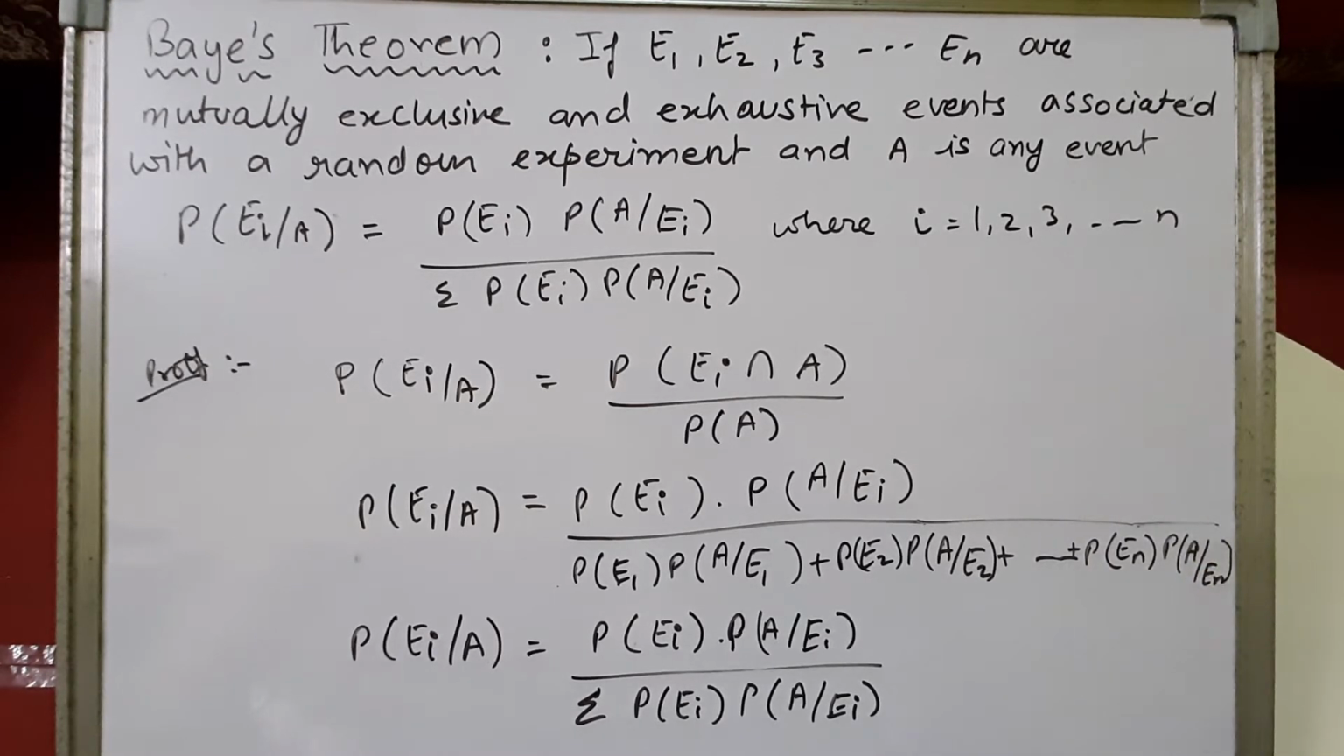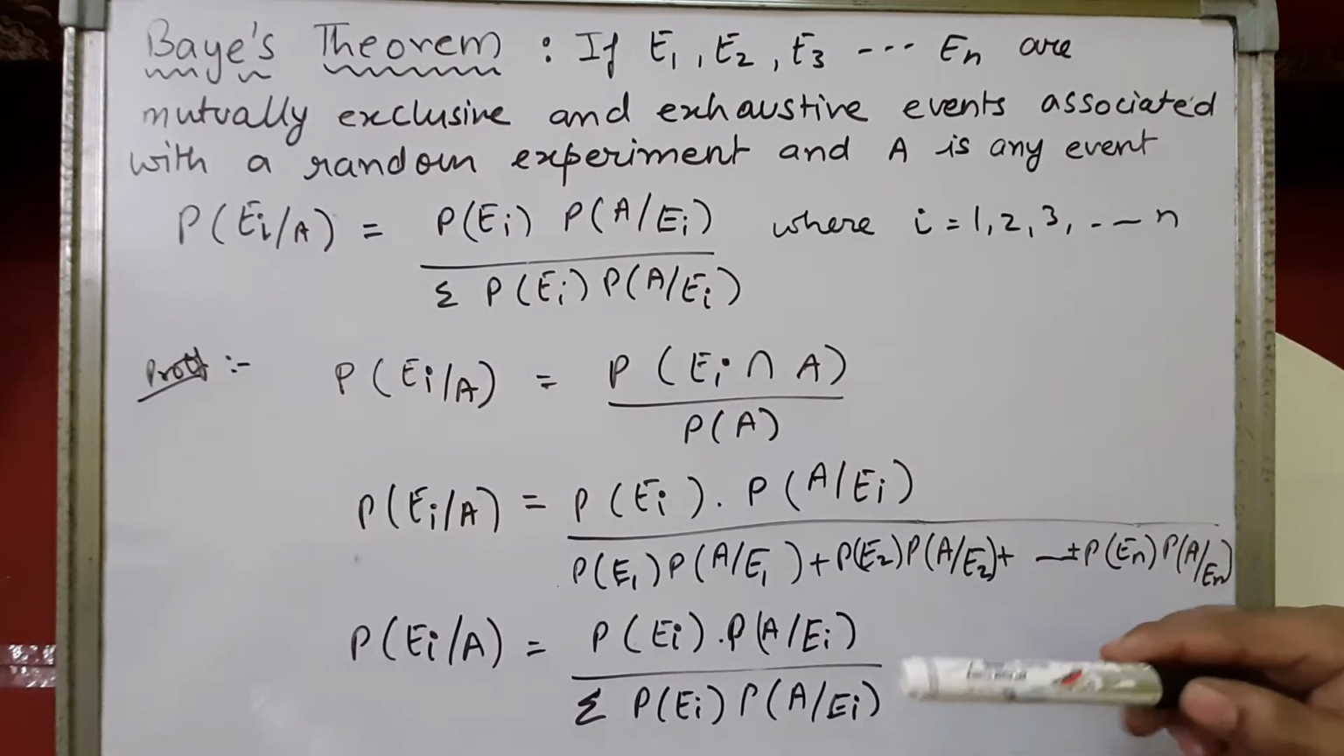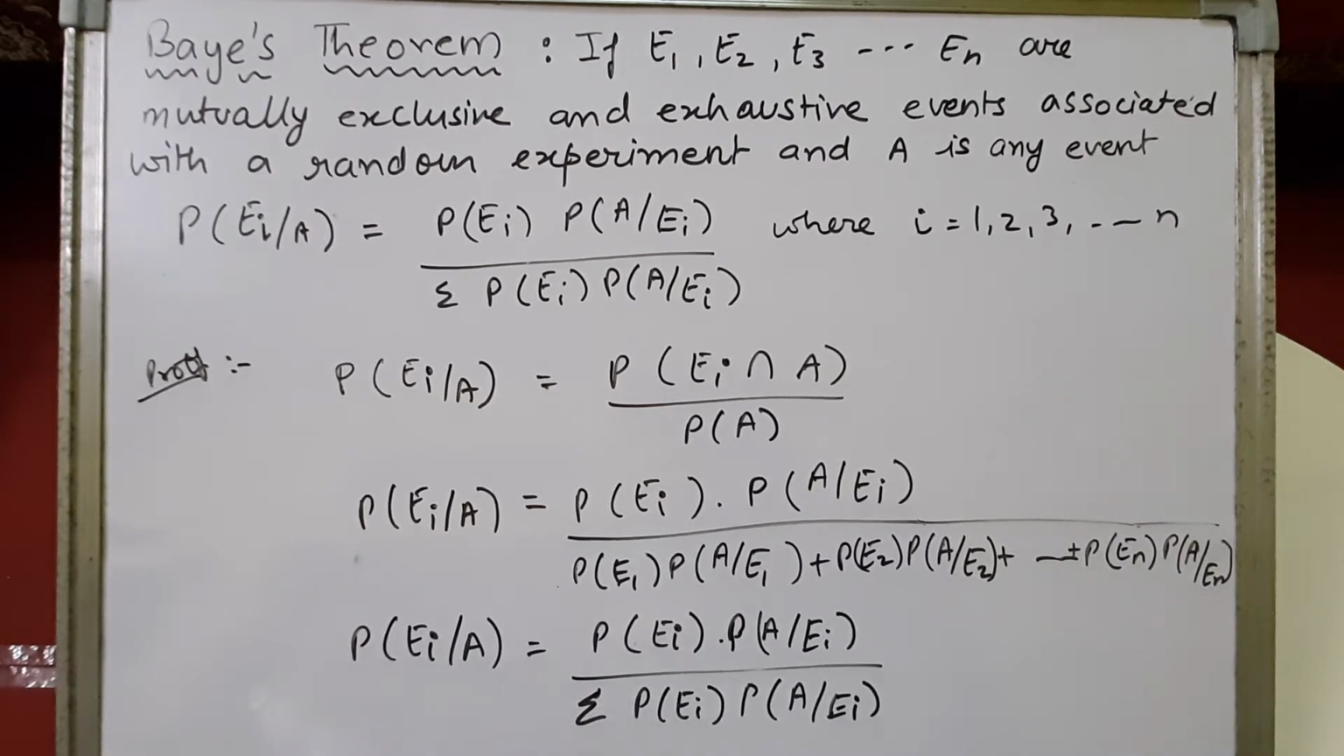It is called the reverse probability, the happening of Ei such that A has already occurred, right? Note down this much, then we'll discuss the sums.